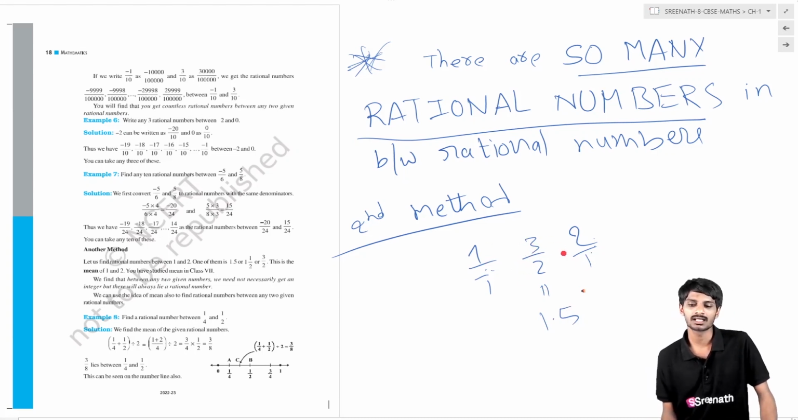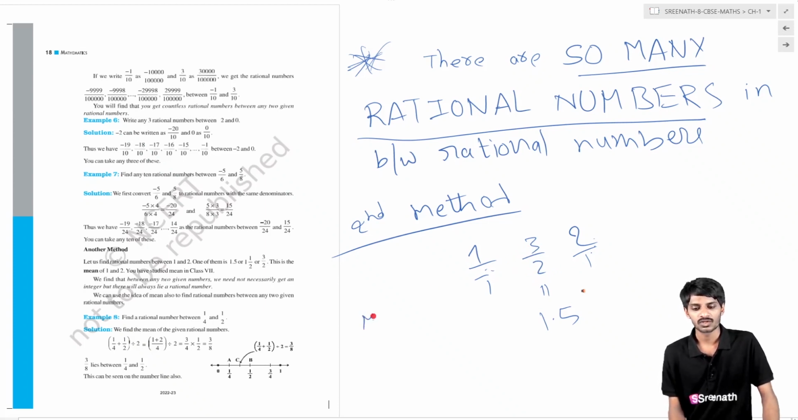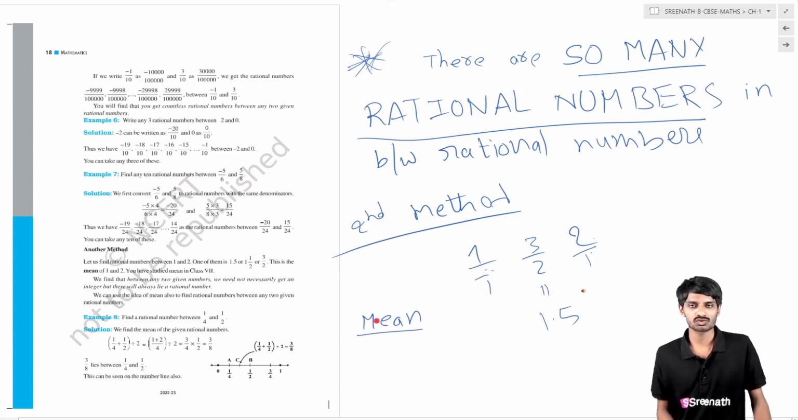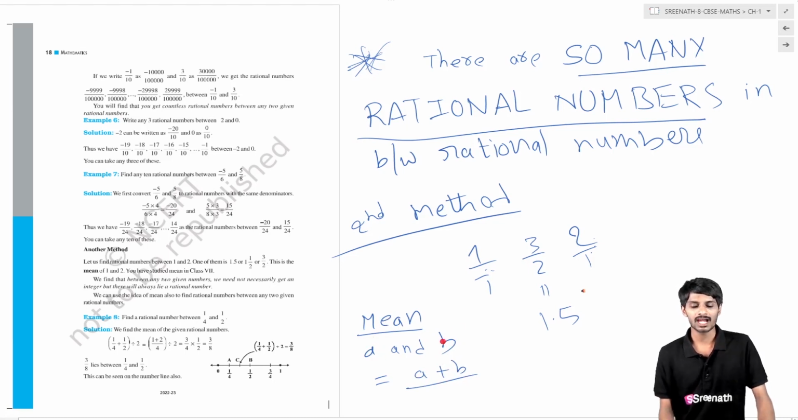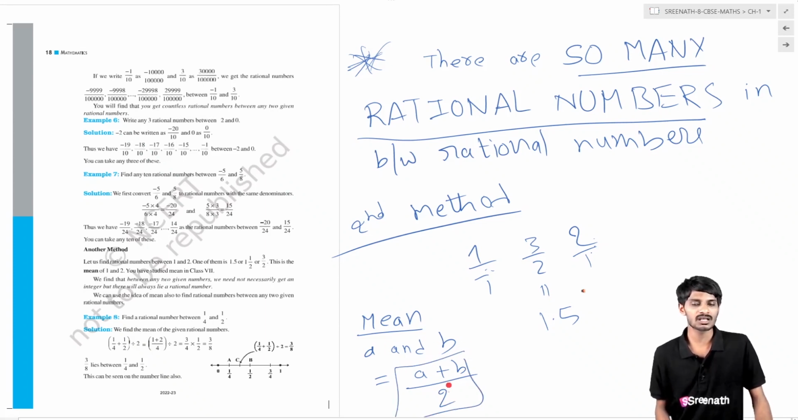We can find this using the concept of mean. We have previously learned about the mean. If you want the mean of any two numbers, what do you have to do? You have to add those numbers and divide by the number of numbers we are having. Suppose you want the mean of A and B. You have to add A and B, which means A plus B, divided by how many numbers you are having. You are having A and B, which means two numbers. So you have to divide it by 2, so that you will get the middle of those two numbers.